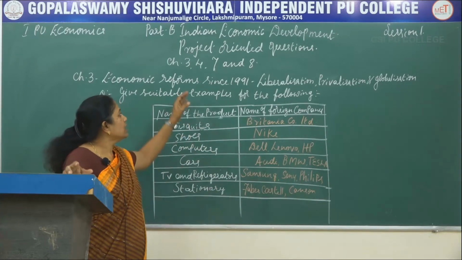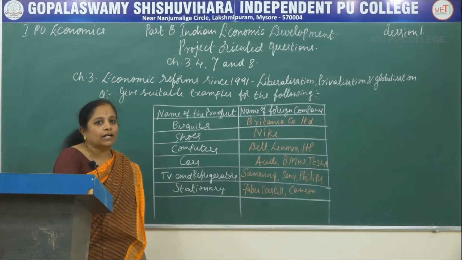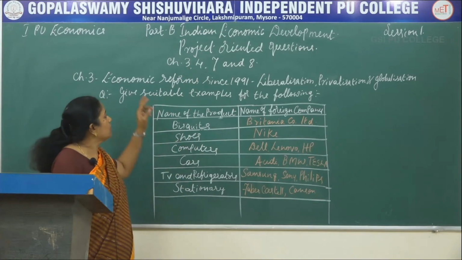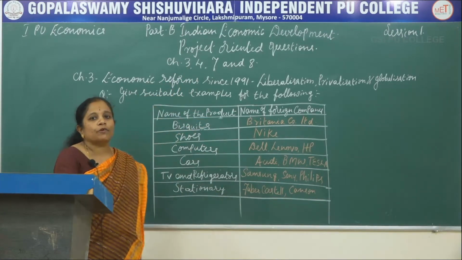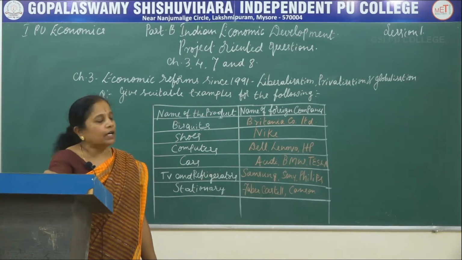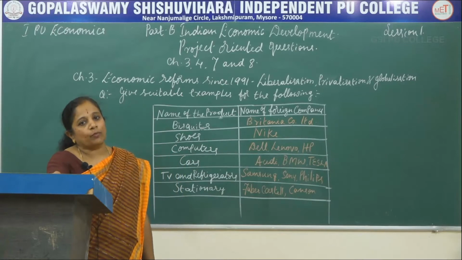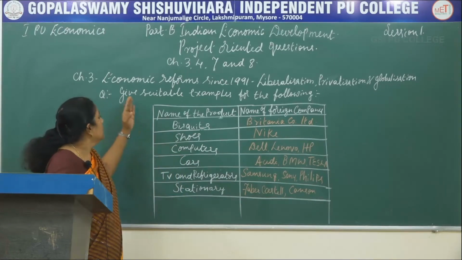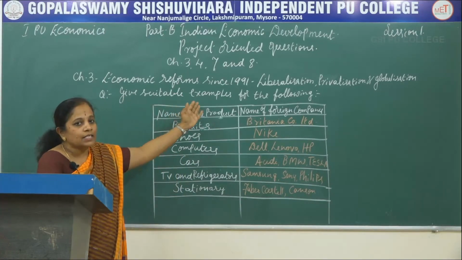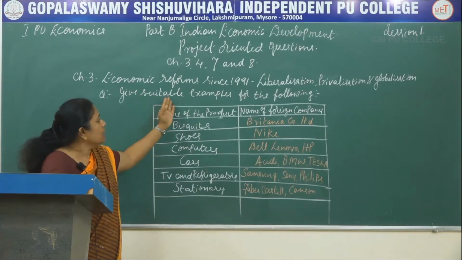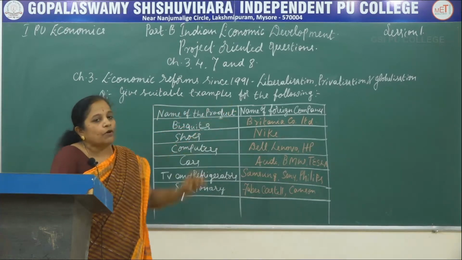In the third lesson of Indian economic development, economic reforms since 1991, that is liberalization, privatization and globalization, the question is: give suitable examples for the following.